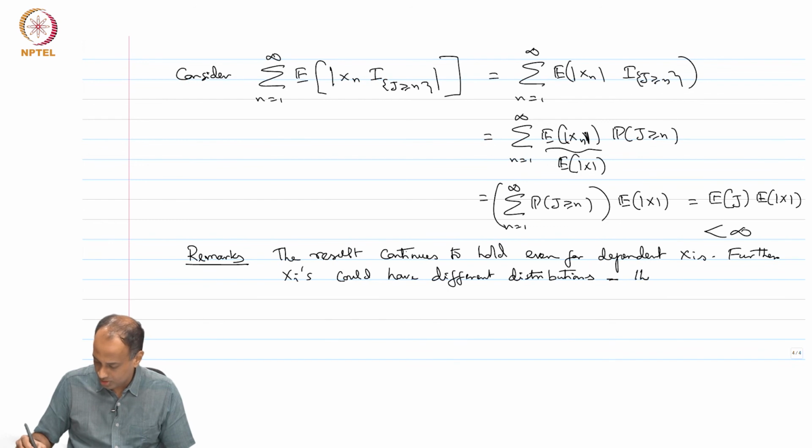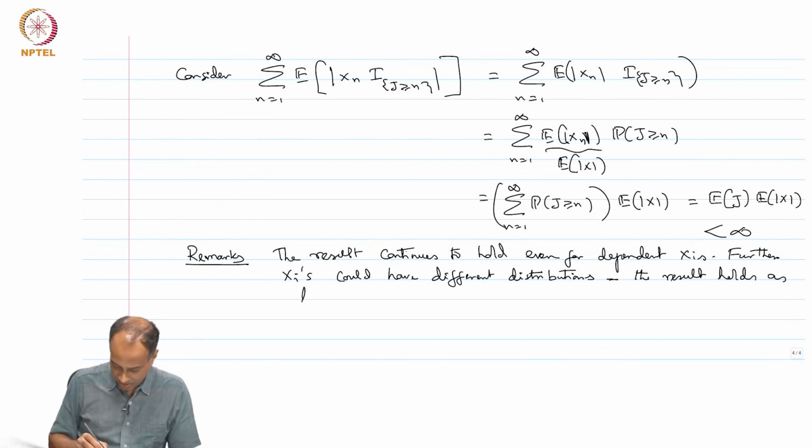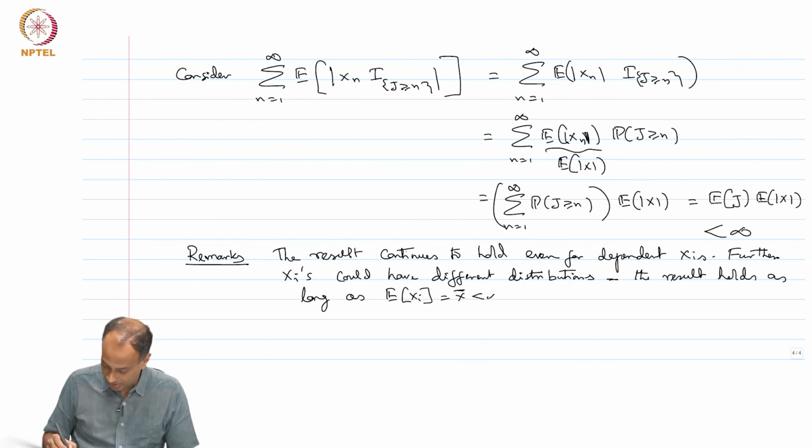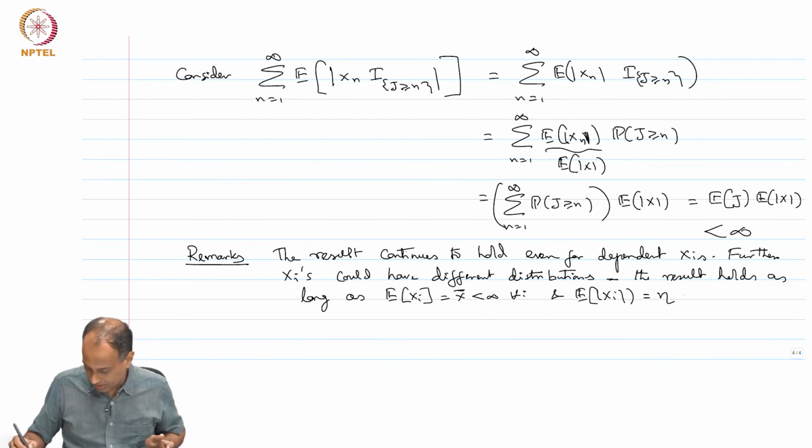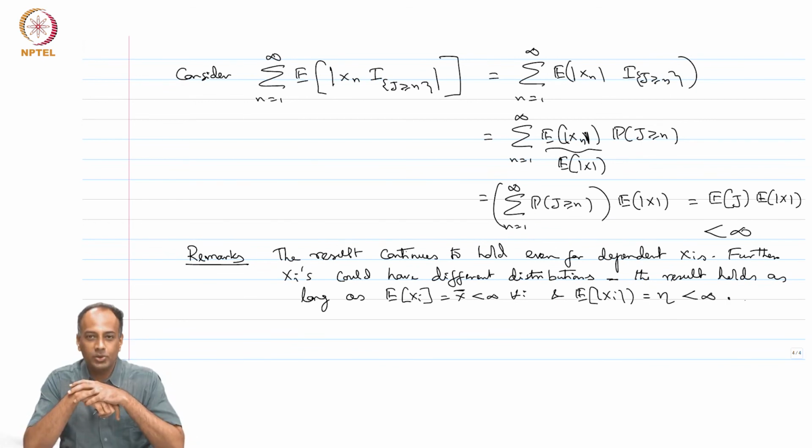The result holds as long as the expected xi is a common finite value x bar for all i, and the expected absolute xi is some finite value, let us call it eta. So, nowhere have we used independence, and even identically distributed is not needed.